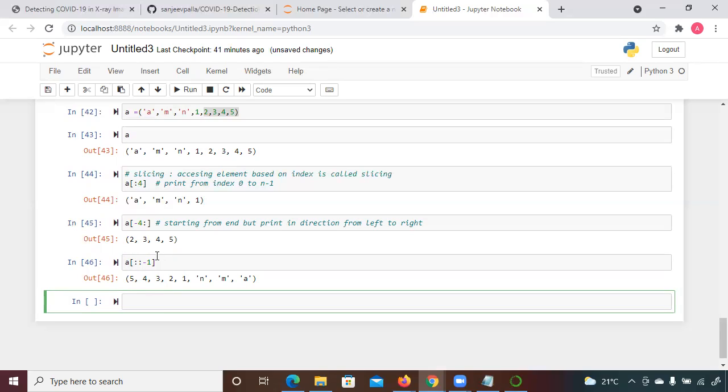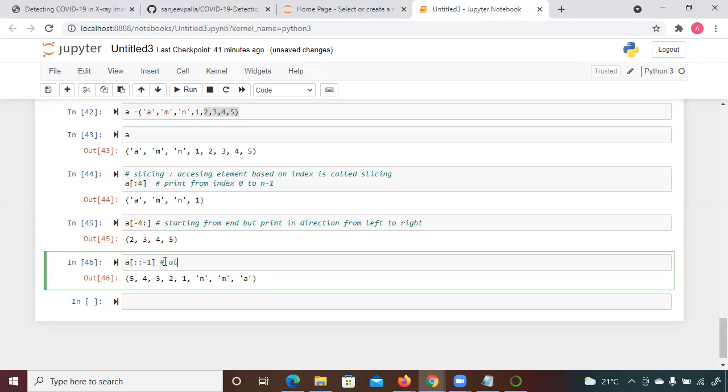When you want to print in the reverse direction, you write all the rows and columns in the reverse direction, colon and -1. So -1, it will start with -1, -2, -3, -4, -5. Like this, it will work.